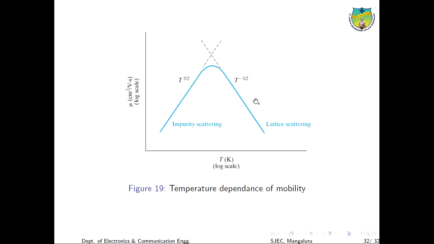So, this is the effect of doping on mobility as well as the temperature on mobility.